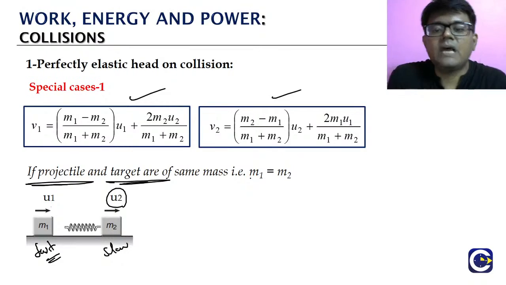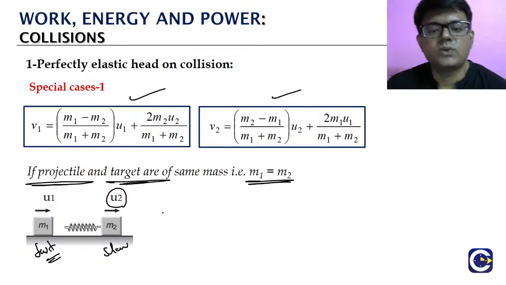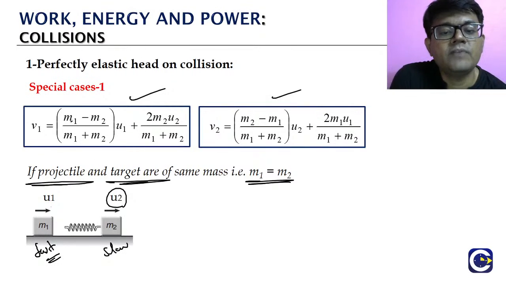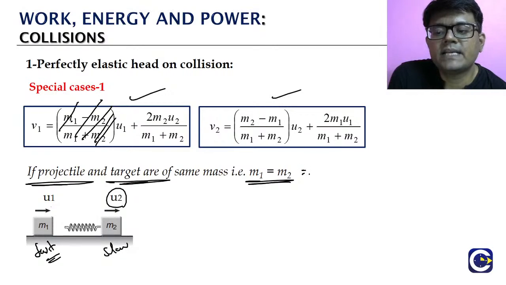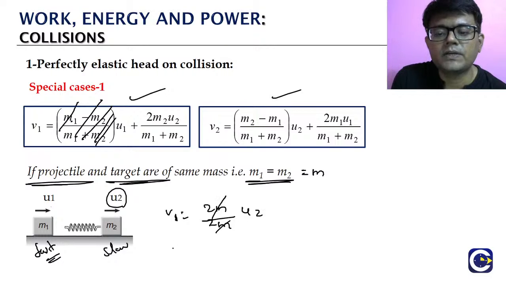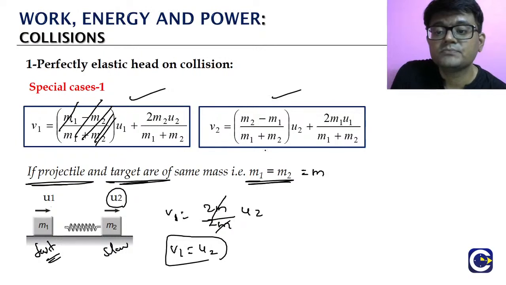If both of them are having the same mass, means what? M1 is equal to M2. If both of them are having the same mass, look at this, what is going to happen? Look at the V1 formula, we are getting M1 minus M2, means this term itself will be vanishing. M1 is equal to M2, let us say this is M. Look at this, what will be the V1 value? 2M by 2M into U2, means V1 is coming as U2. We'll see some very interesting result.